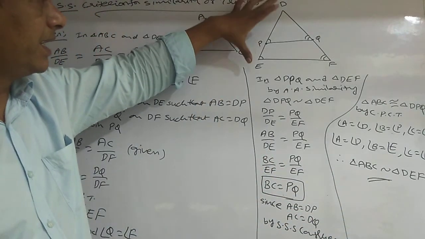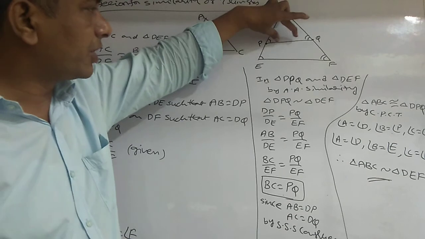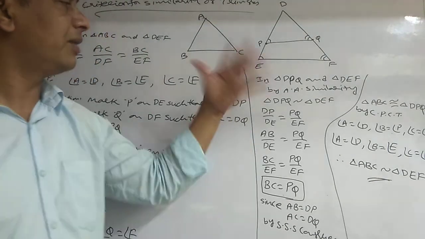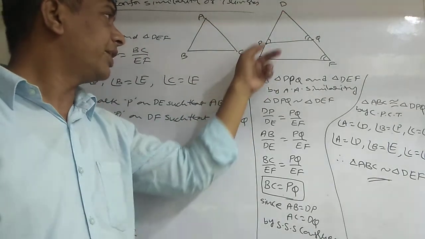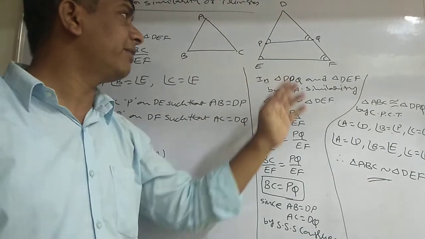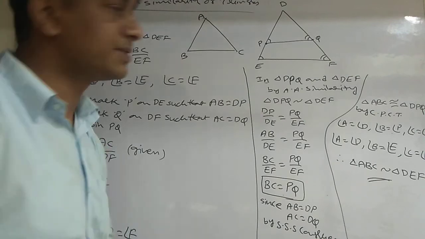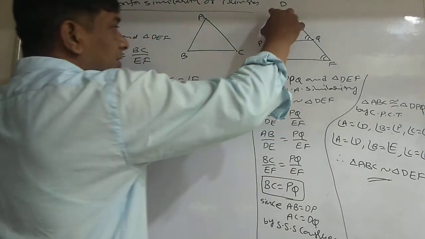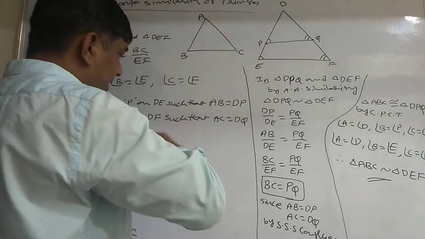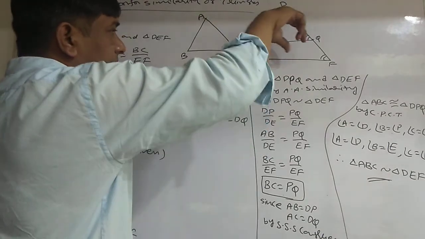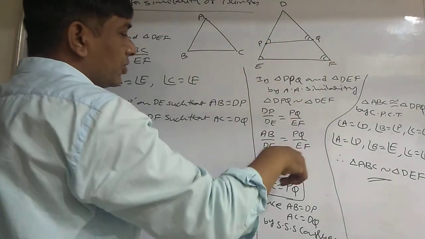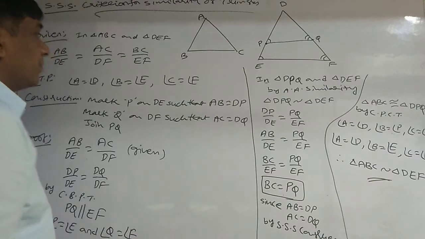So DP by DE is equal to PQ by EF. I took only one ratio, DP by DE and PQ by EF. I did not take DQ by DF because I don't require it. So I replace DP with AB by my construction. AB by DE is equal to PQ by EF.